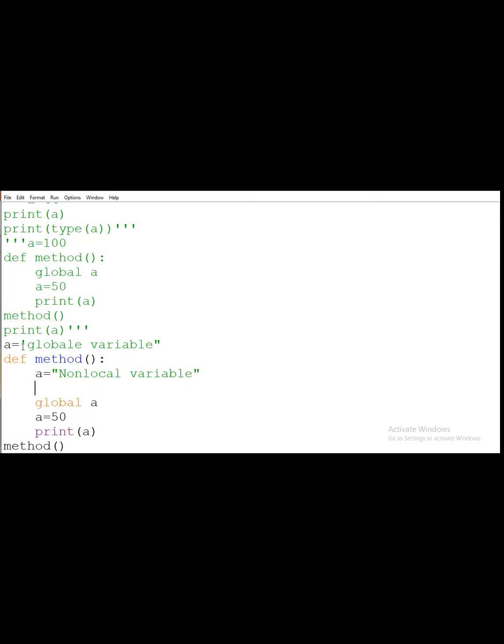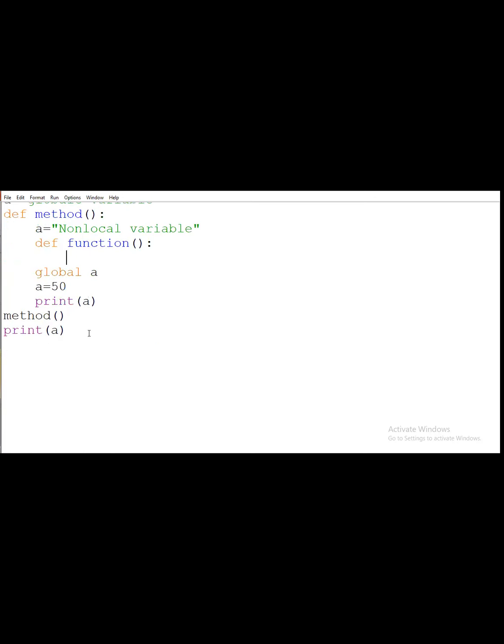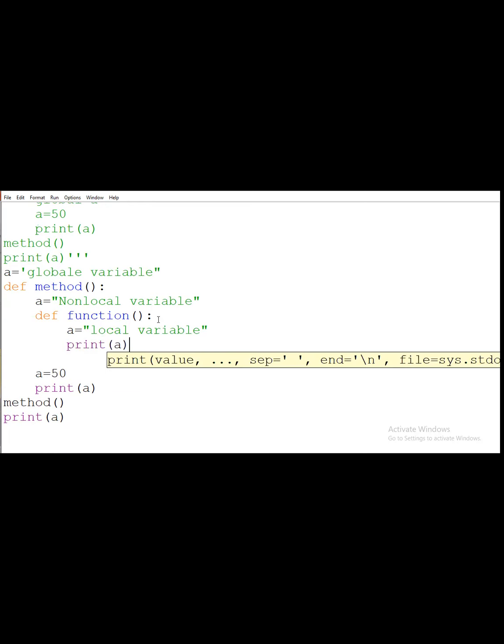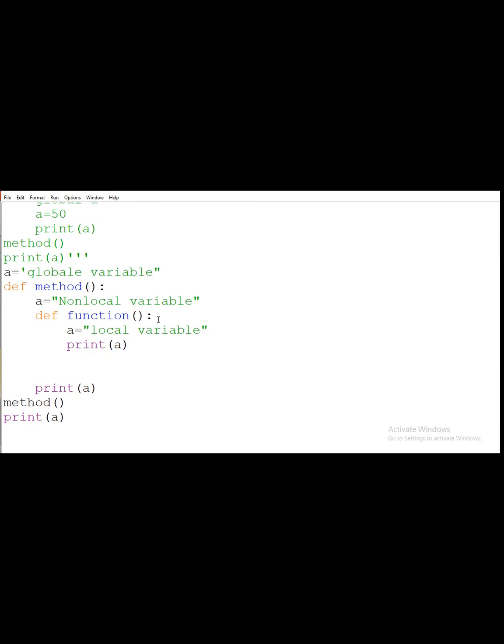And after that, here I am taking one more function definition. In that function, I am declaring A is equal to local variable, print of A. Here I am printing A. After this I will call my function here, because I am declaring one more function.